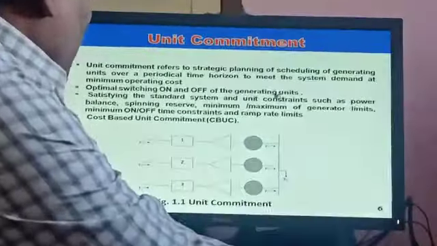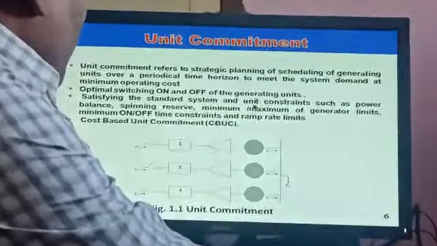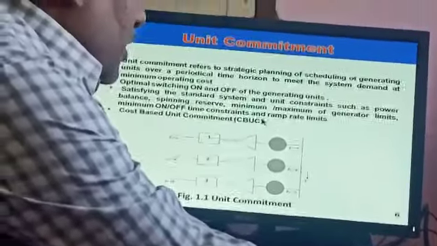A power system has different constraints. The first is the power balance constraint, then the spinning reserve constraint, minimum and maximum generating limit constraints, minimum on and off time constraints, and ramp rate constraints. These constraints must also be satisfied to generate the power.